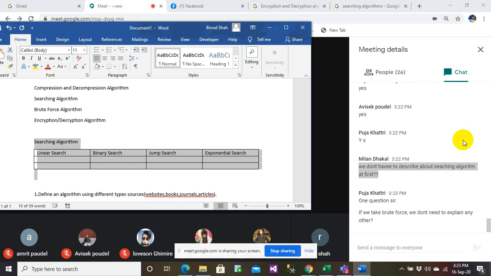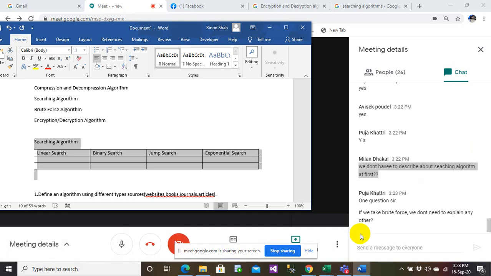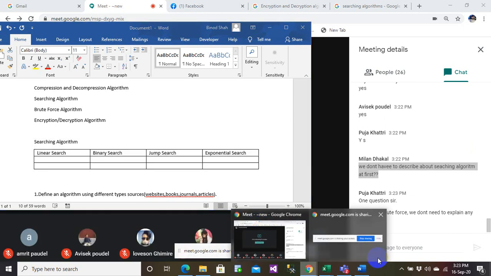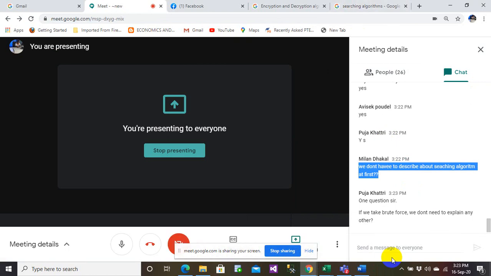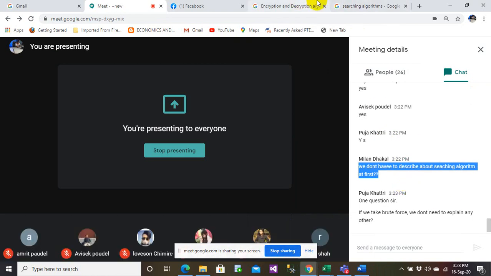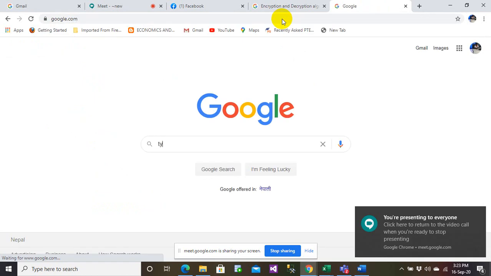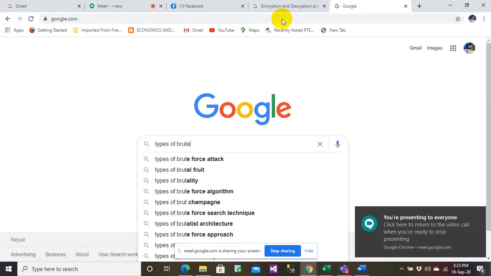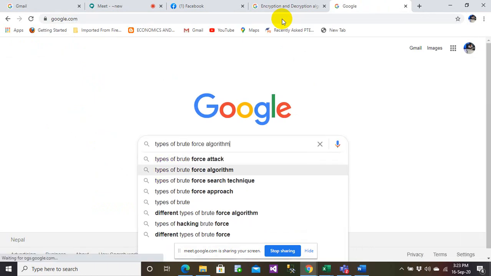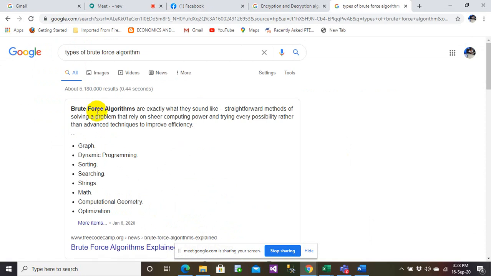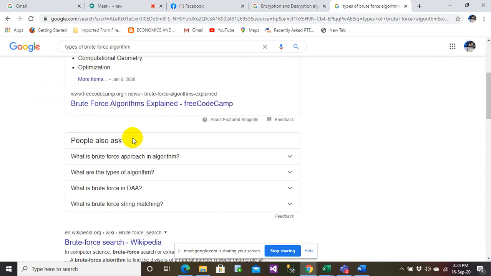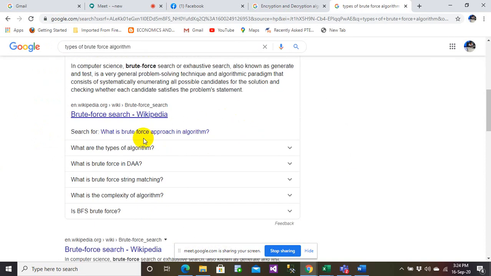Pooja, there might be different types of brute force algorithm. If you take brute force, you don't have to take any other algorithm. Just take one and explain it. If you search, you can find different types of brute force algorithm, and you can explain them.